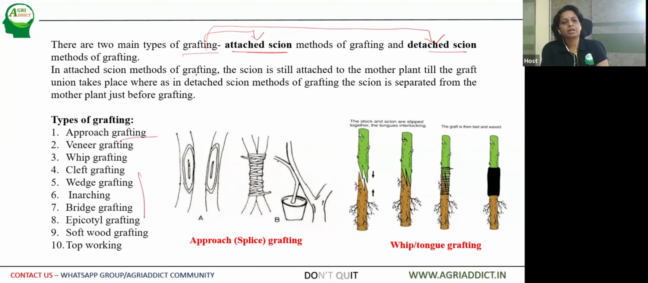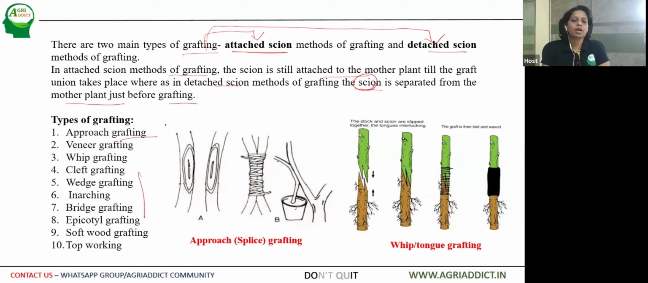If you look at the attached methods of scion grafting, the scion is still attached to the mother plant, as I told you, till the graft union takes place. Whereas in detached grafting, the scion is separated from the mother plant just before grafting. The roots are still intact with the mother plant, and the scion is separated.